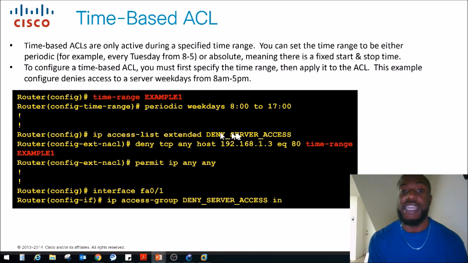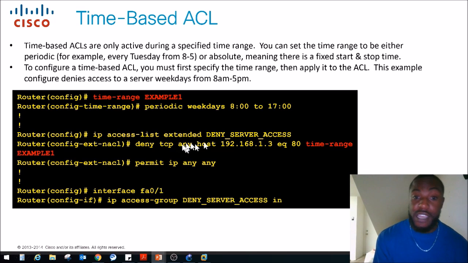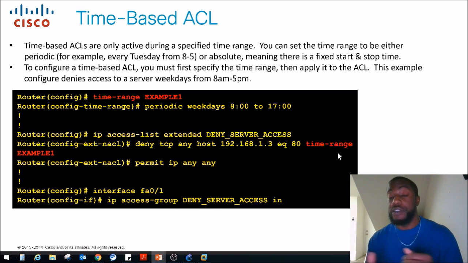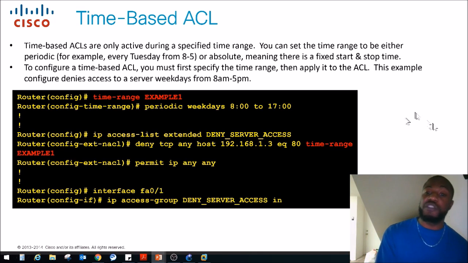IP access-list extended. You name it, or you can put a number. And then you do deny. I don't know if you could do a number with time-based. I'm not too sure. I'll verify that. Then you pick whether it's permit or deny, the protocol type, the source is any host will be denied access to this server's IP address. The port number is 80, which means HTTP access, right? Know your port numbers. If you don't know the port number, you can put the name for some protocols. And then you just put the time range. In this case, it's time-range example 1.